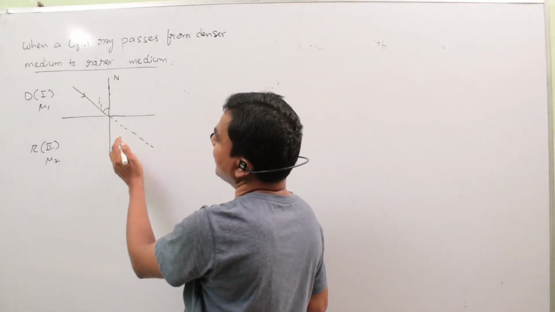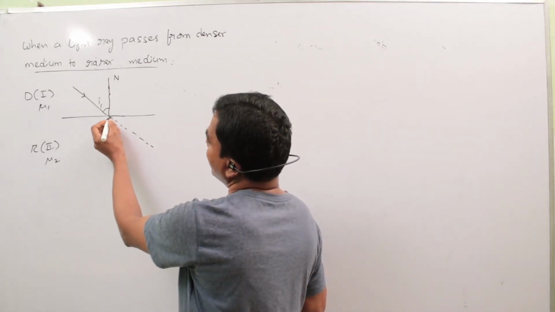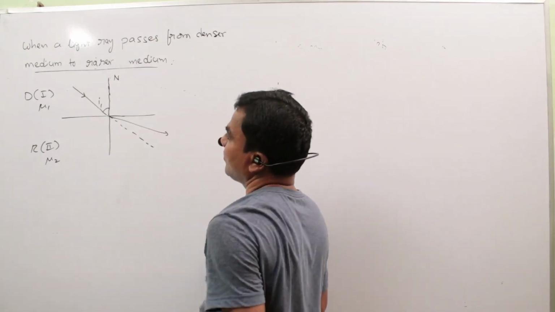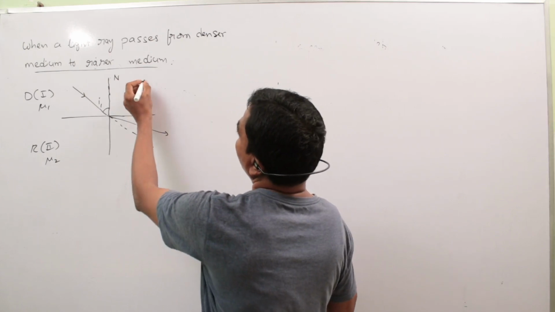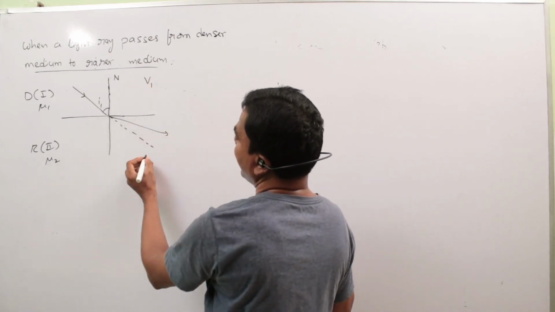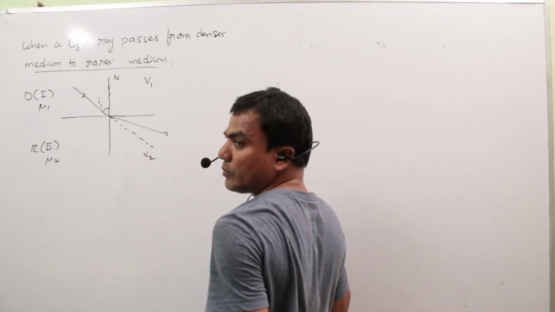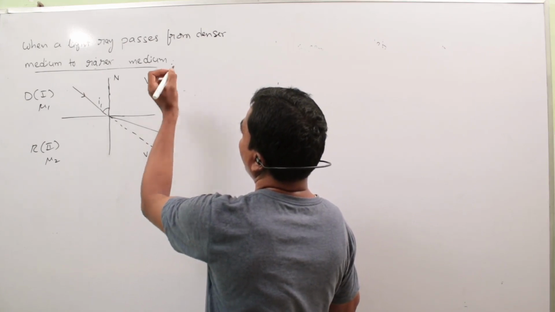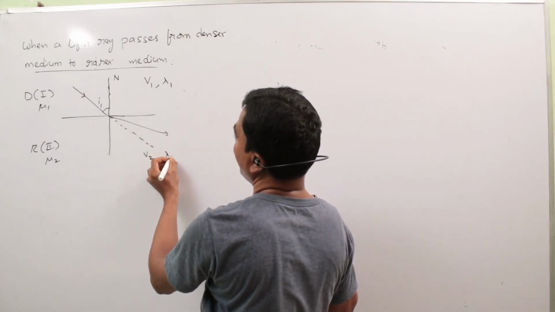But in this situation, the refracted ray bends away from the normal, like this. The speed of light wave in the first medium is v1, in the second medium v2. The wavelength of the light waves in the first medium is lambda 1, in the second medium lambda 2.